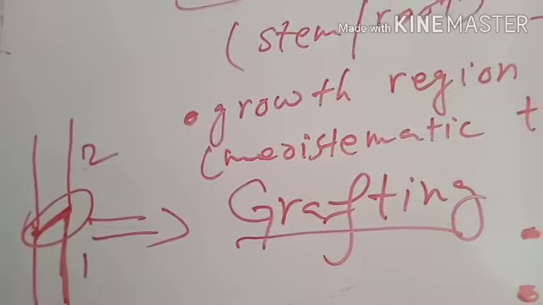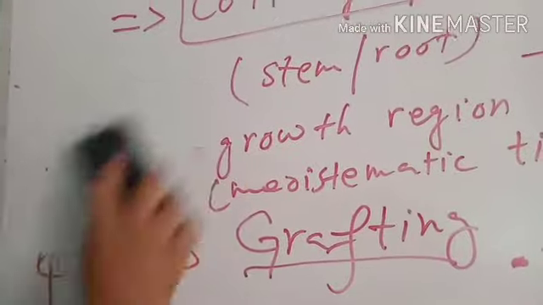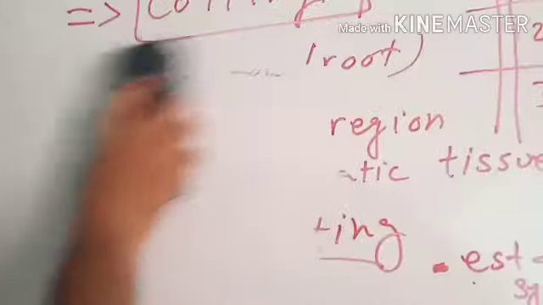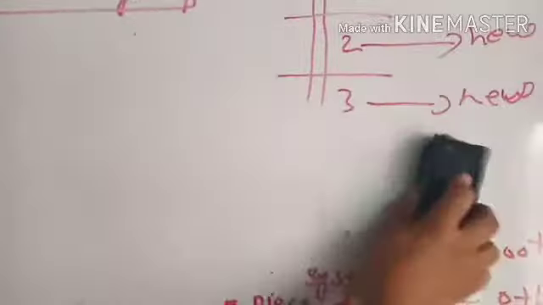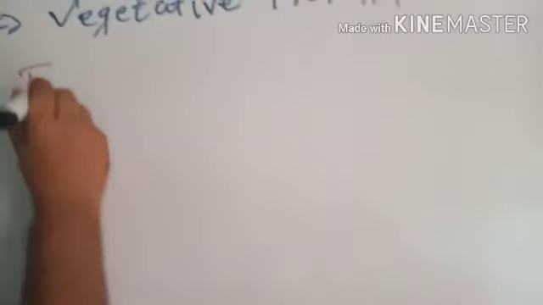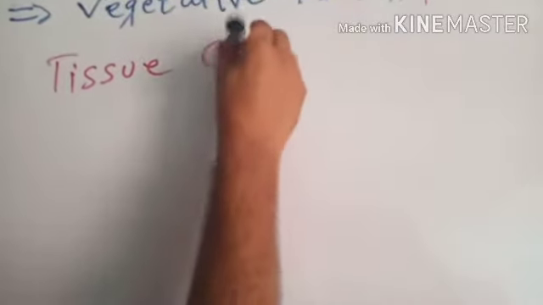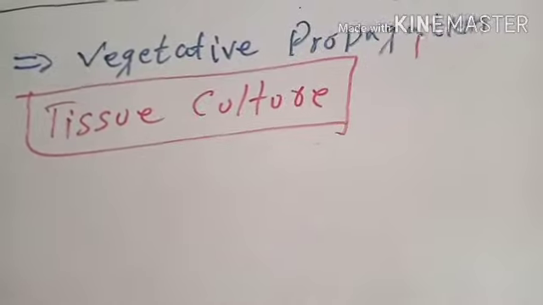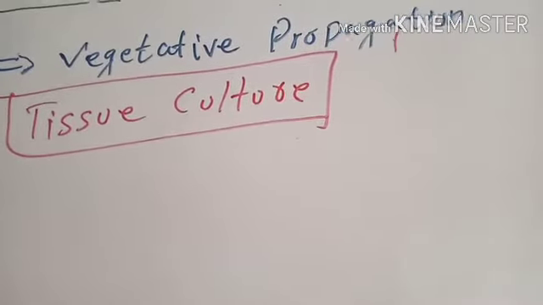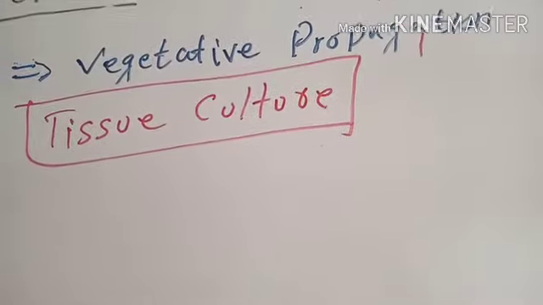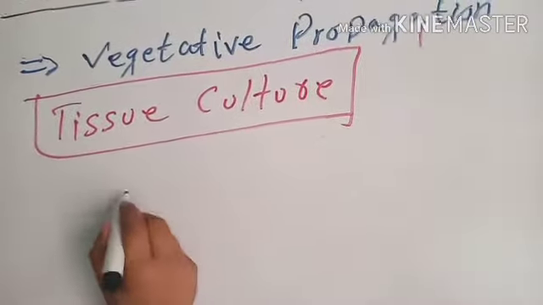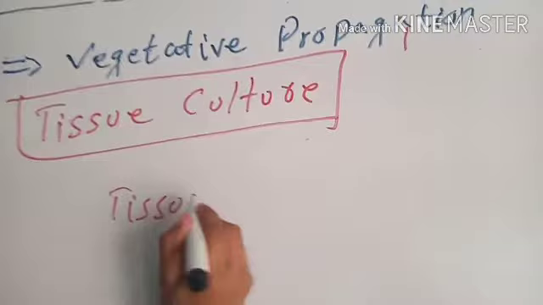Another method of vegetative propagation done by man, that is, another artificial way of vegetative propagation, is tissue culture. Tissue culture is the modern technique of artificial vegetative propagation. In tissue culture, a tissue of a plant is taken, a very small part of the plant.